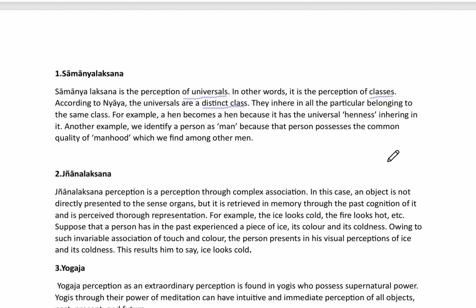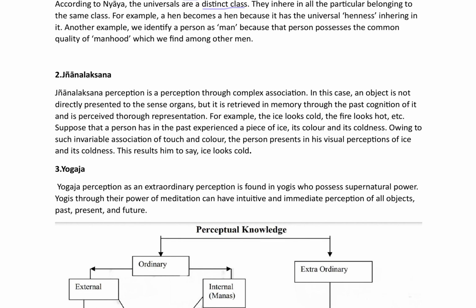So Samanya Lakshana means that which is universal. We can take another example of a cow. If we see a cow and call it a cow, it is because it has cowness in it. So that cowness is a universal thing. Now we will go on to Jnana Lakshana.